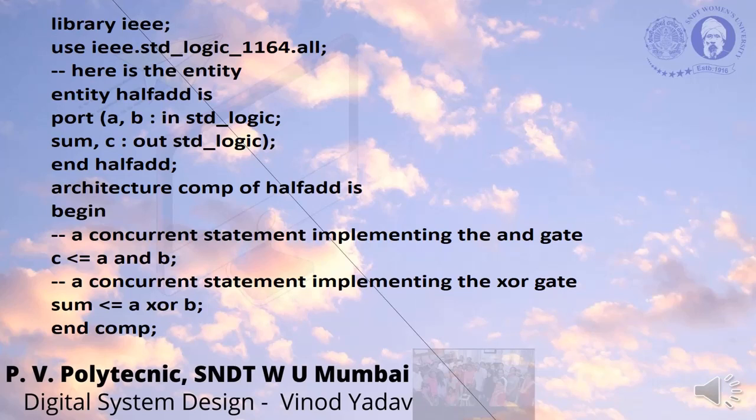Then we are writing an architecture. Architecture component of half adder is. Now see, here we are defining a component. We have seen how we define a function. We have seen how we define a package. Now we are seeing how we define a component. The first component which we are going to use is half adder. So we will say architecture component of half adder is begin. Then we write a concurrent statement. The concurrent statement is carry is A AND B, and sum is A XOR B, and then end component. This is the way we define the component.